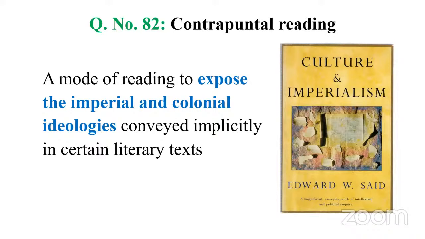Then towards the end of the novel, he comes back. When we read between these lines, we know these imperial and colonial ideologies are implied in the text, but not told directly. As a postcolonial critic or a student of postcolonial criticism, we should read the text between the lines, and that is called contrapuntal reading.